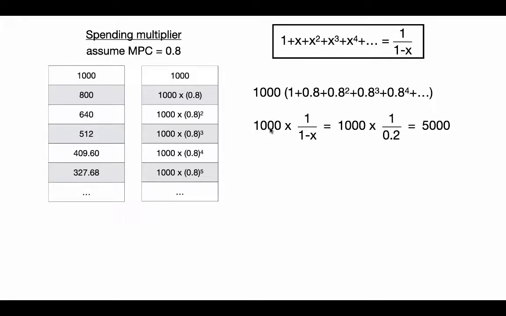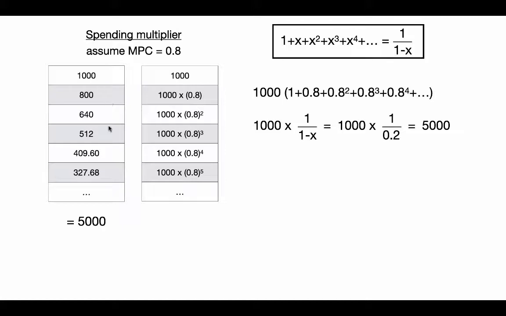And so 1 over 1 minus x, x being 0.8 and 0.8 being MPC, so we get 1 over 1 minus 0.8, which is 1 over 0.2, which is 5. And so you take that $1,000, you multiply it by 5, and that gives you the sum of this series, right? So if we were able to do this sum, it would add up to $5,000.